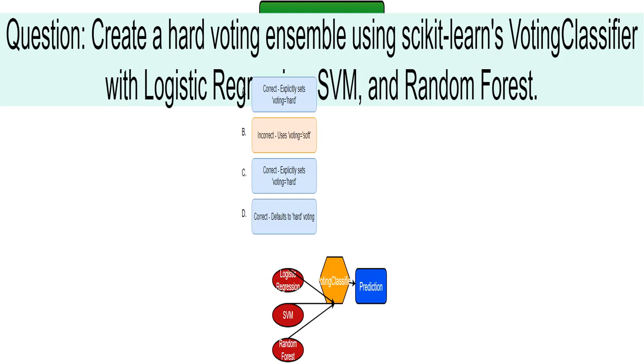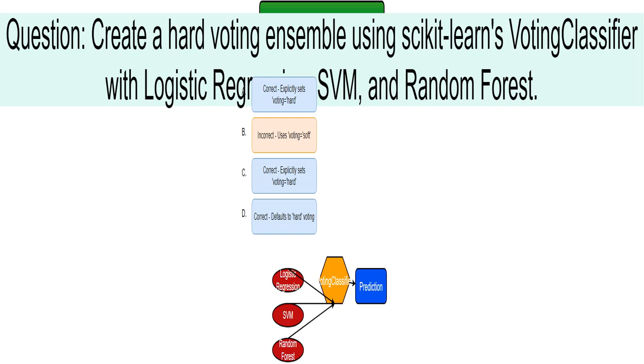This question asks you to build a hard voting ensemble using three different machine learning models: logistic regression, support vector machine, and random forest. I'll guide you through how to do this using scikit-learn's VotingClassifier.